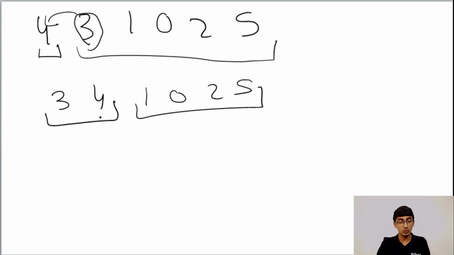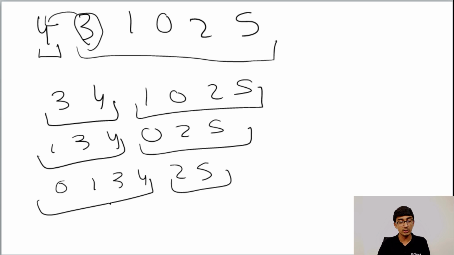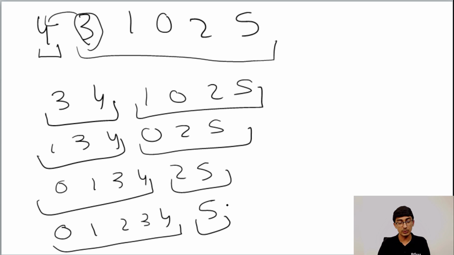When you take 1 and insert it, it becomes 1, 3, 4 sorted, and 0, 2, 5 unsorted. You take 0, insert it, and it becomes 0, 1, 3, 4 sorted, with 2, 5 unsorted. You take 2 and insert it, and you get 0, 1, 2, 3, 4 sorted, and 5 unsorted. When you finally insert 5, it becomes 0, 1, 2, 3, 4, 5. Now this is the insertion sort.